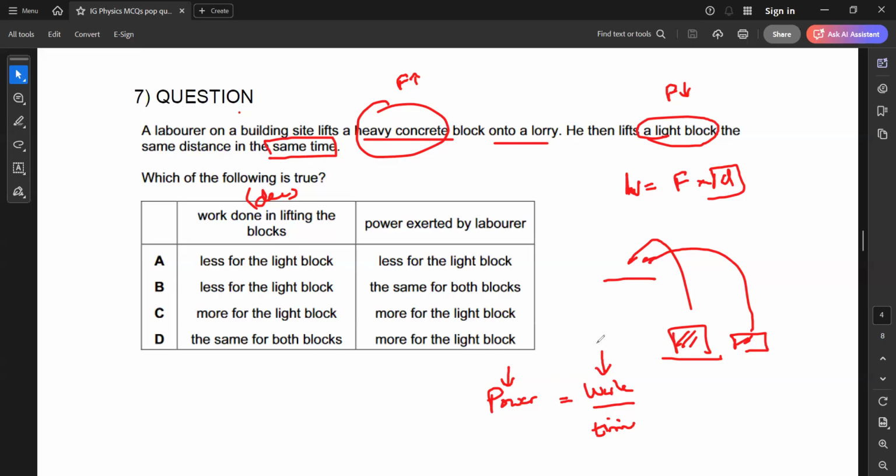Because the work is decreasing, the power will also decrease. So work done in lifting the block will be less for the light block, and power exerted by the laborer will be less for the light block. So A will be the right answer. Is it clear? Sir.